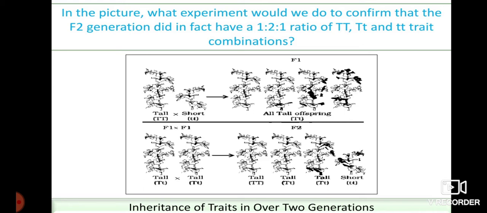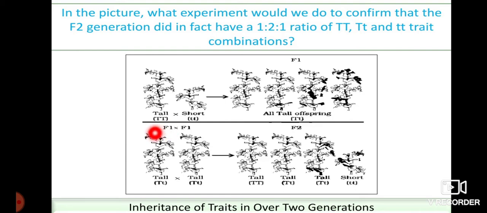A dominant gene always plays an important role over the recessive gene. Whenever there is a dominating character, the recessive gene is suppressed, so the recessive gene's characteristics will not be expressed in the next generation.